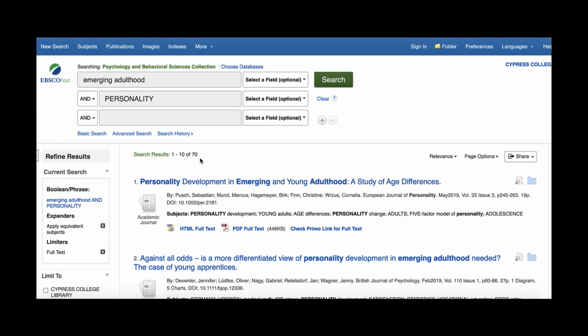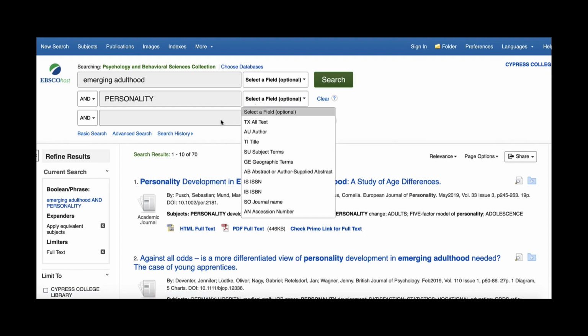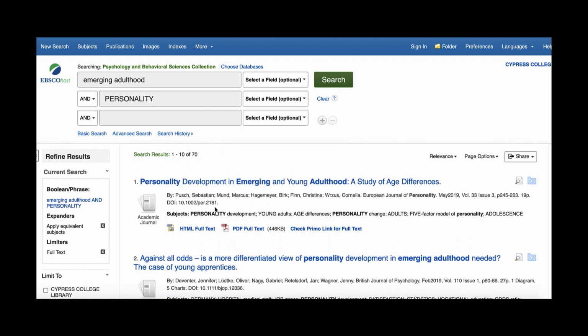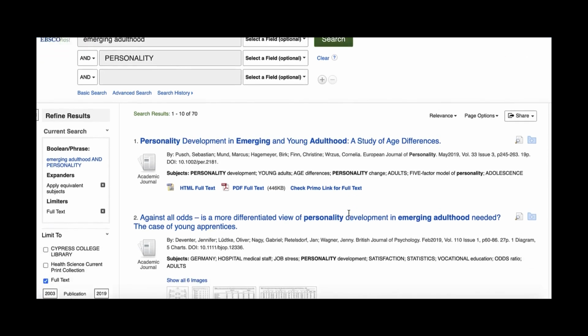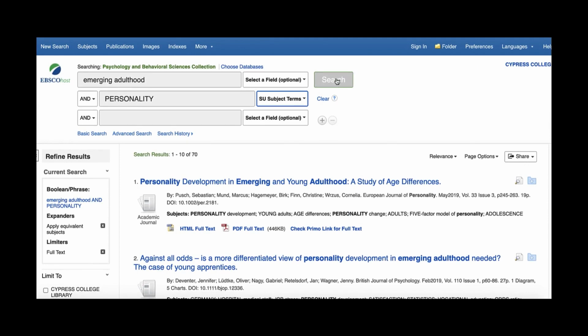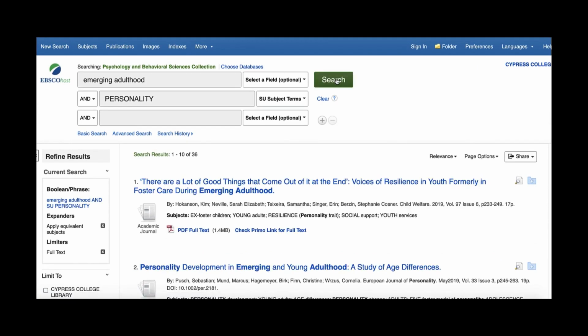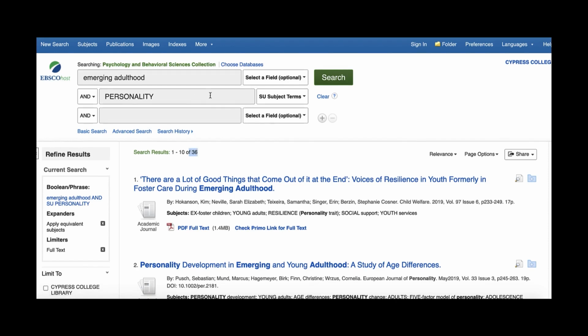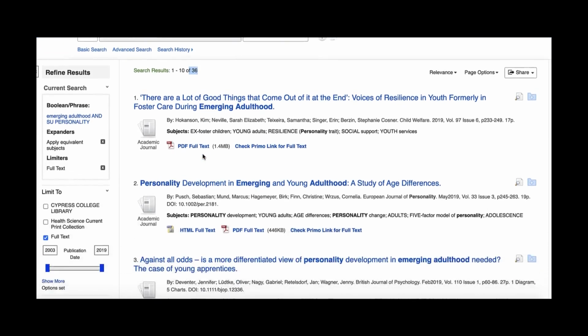At this point, 70 is too many. So one thing we can do is modify it, understanding that personality is recognized as a subject term. We can go ahead and search it as a subject term. Searching as a subject term will narrow your results down, while searching as a keyword will increase the number of items you get in your results list. By making personality a subject term, we got 36 results, but we're still not done.